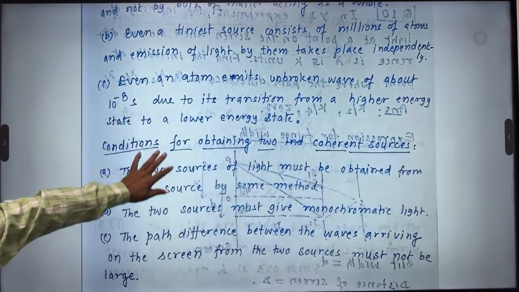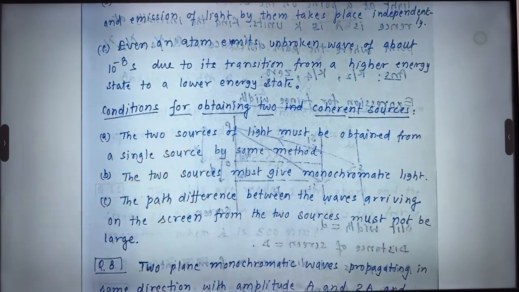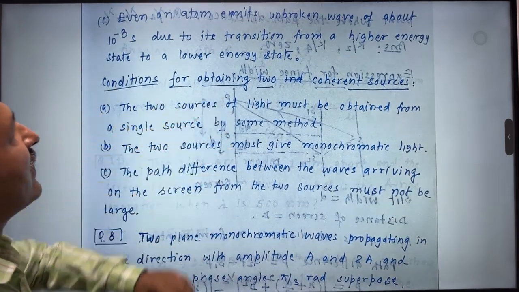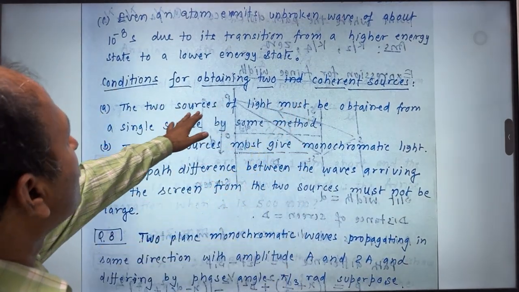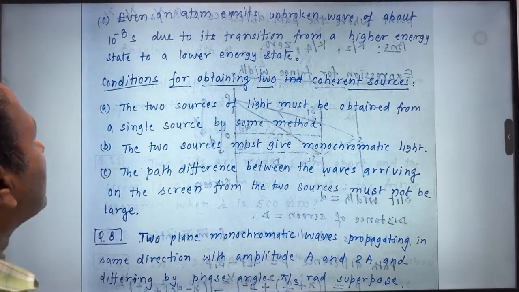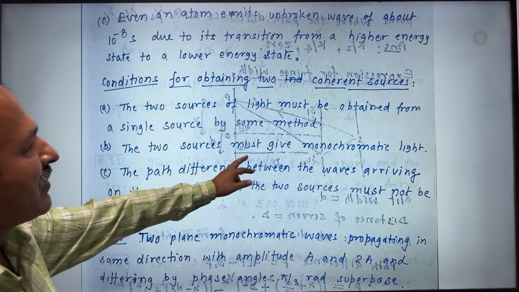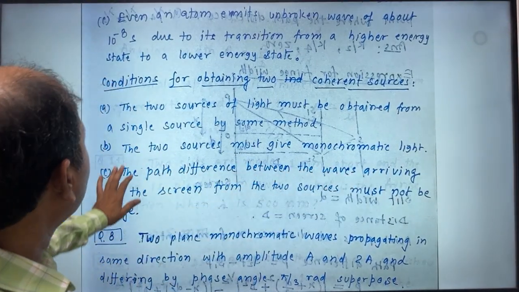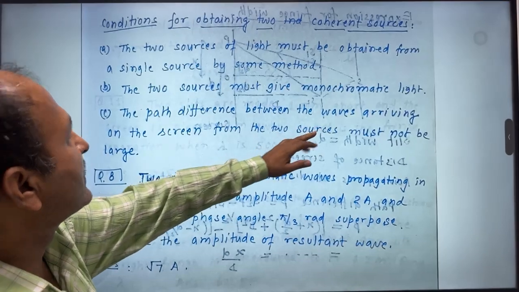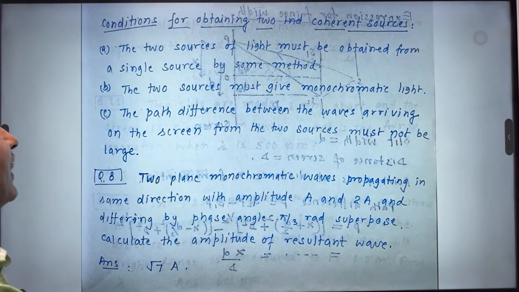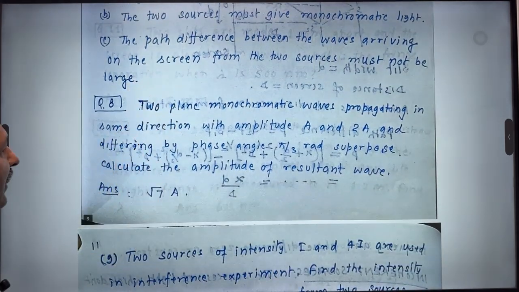Now, our question is how to get two coherent sources. First of all, the conditions for obtaining two coherent sources. The two sources of light must be obtained from a single source by a certain method. The two sources must give monochromatic light. Then the path difference between the waves arriving on the screen from the two sources must not be large. Now, here we are going to solve one question.